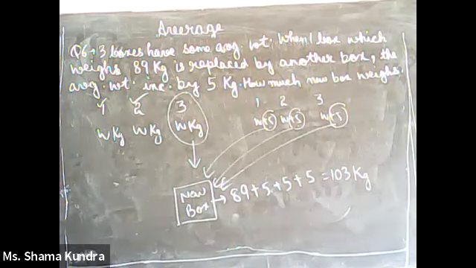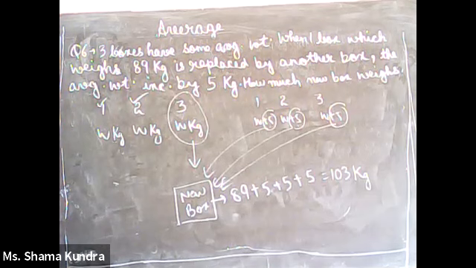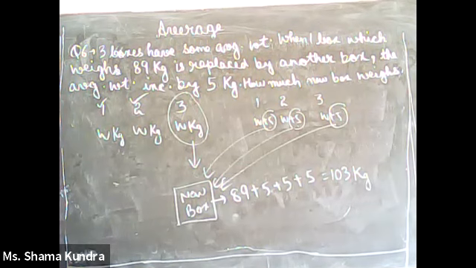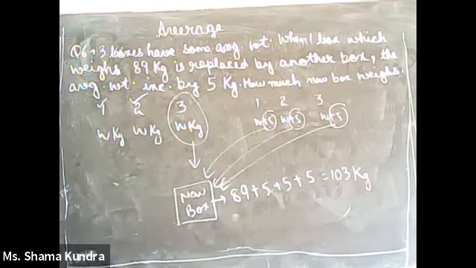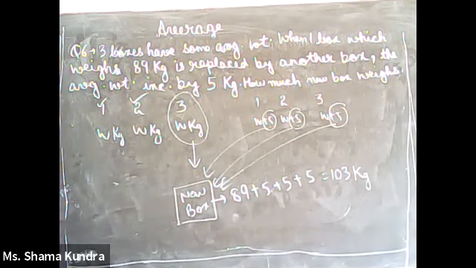Now if they say that suppose the average weight is decreased by 5 kg, then instead of W plus 5 kg, it would be W minus 5 kg, W minus 5 kg and W minus 5 kg. Meaning each of the boxes will have weight W minus 5. And the third box which is getting replaced, say if it is 89 kg, the weight of the new box will be 89 minus 5 minus 5 minus 5. But here it is increasing, so we will not consider this. This is only for information, in case something is asked regarding the weight decrease.